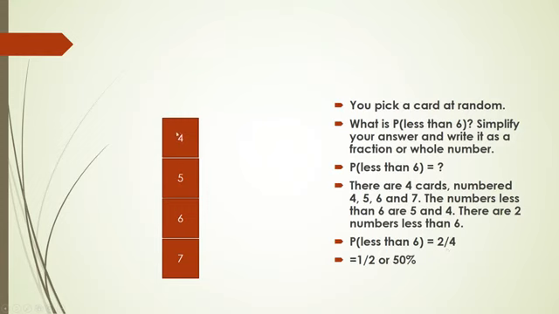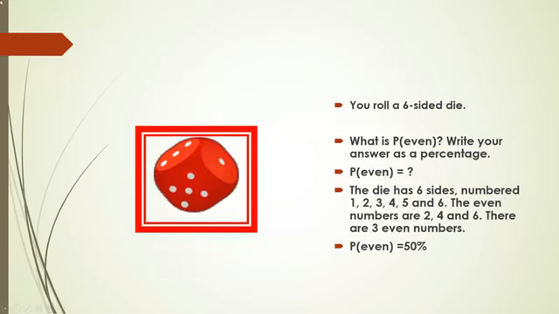Total numbers are 4, 1, 2, 3, 4. So that is divided by 4, and there are 2 numbers, 4 and 5, which are less than 6, so the probability is 50%. One more example, suppose you roll a 6-sided die. What is the probability of an even number, right? Again same thing, the die has 6 sides, number 1, 2, 3, 4, 5, 6, and the even numbers are 2, 4 and 6. So there are 6 sides and 3 are even, so our probability is 50%.